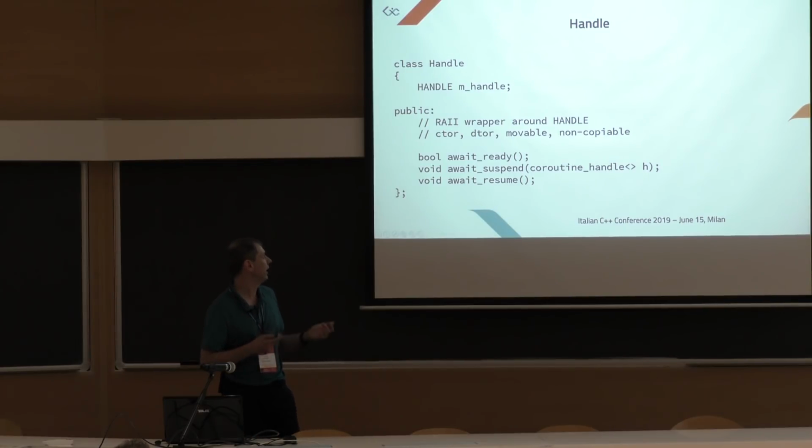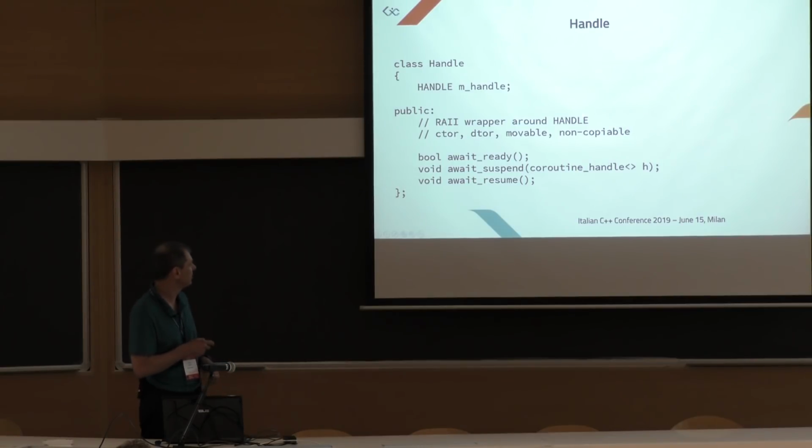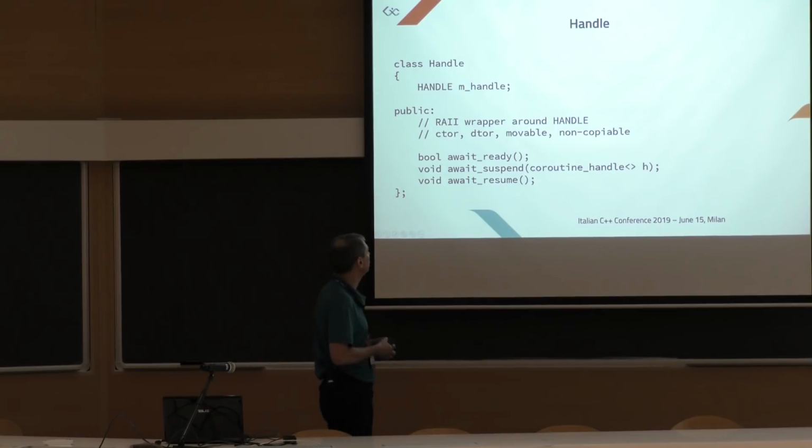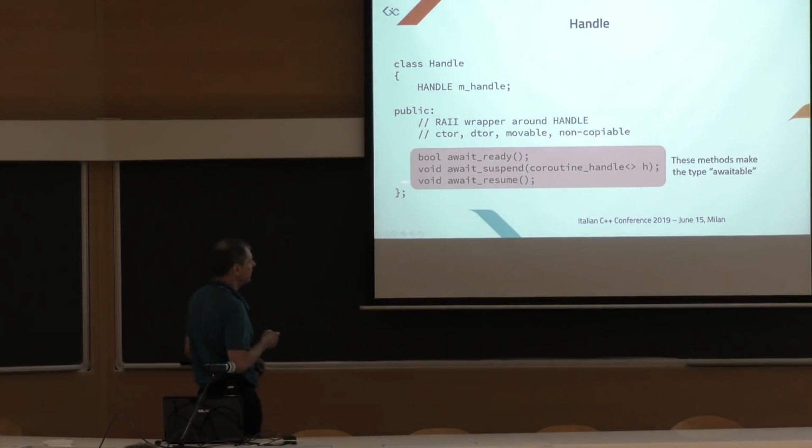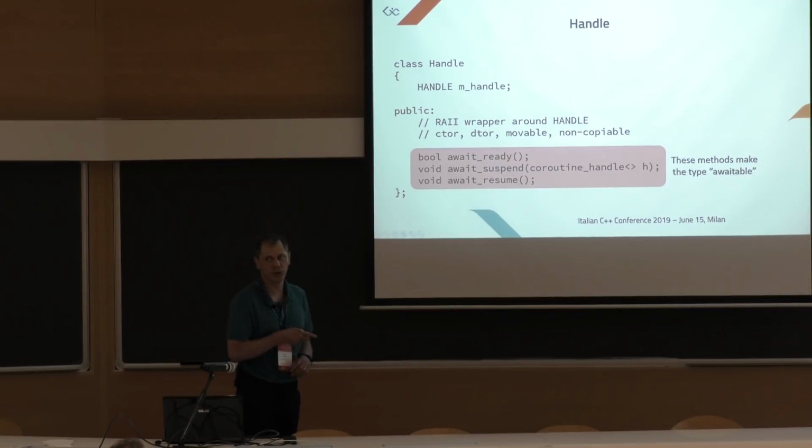This is only a RAII wrapper around the handle object. Let's give it a constructor and destructor. Let's make it movable but not copyable, so it has the right semantics. If we move, we avoid closing the handle twice. And these three functions are the ones that make this type awaitable.